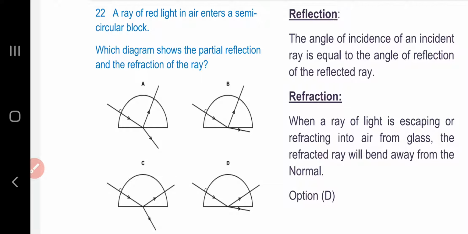Because the speed of a ray of light in air is higher, since the refractive index of air is the least and air is a less dense medium. As the velocity of the ray of light is the highest in air, it will bend away from the normal. Option D is the answer.